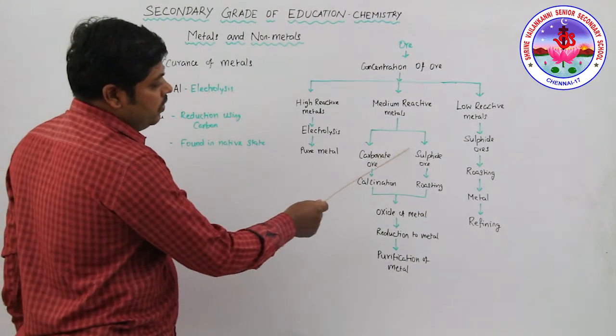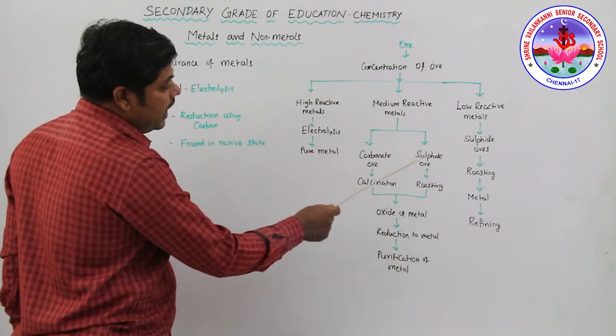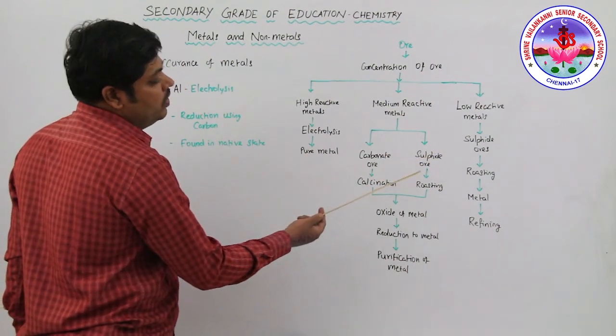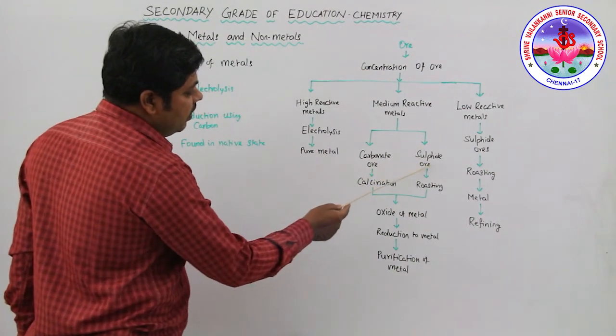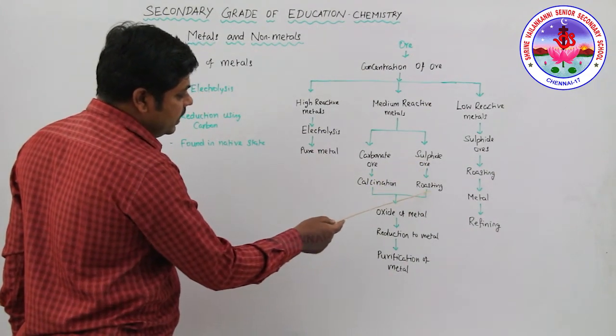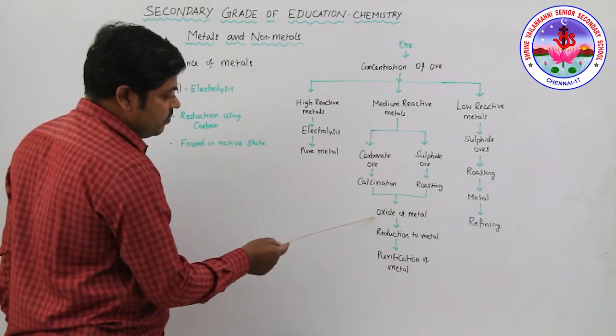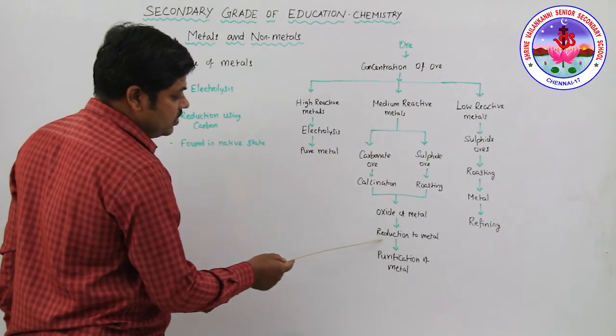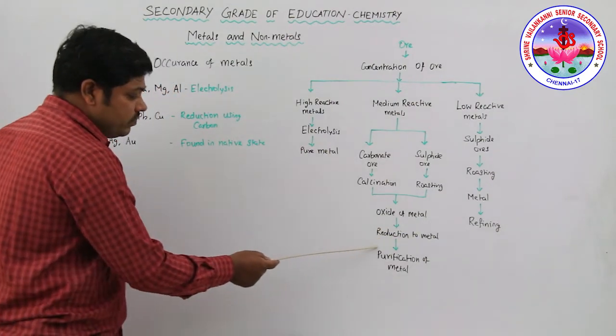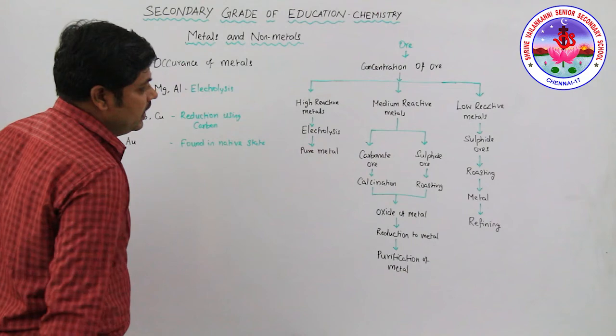Suppose you get a sulfide ore of medium reactivity, for example the sulfide ores of silver. The sulfide ore goes through a roasting process, and then the same process is followed: metal oxide to metal by the reduction process, followed by purification of the metal.